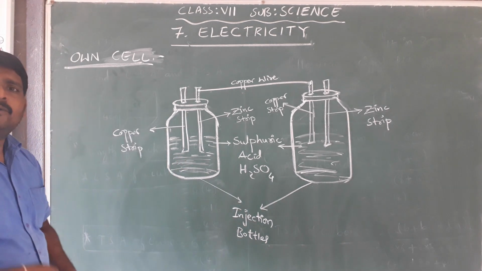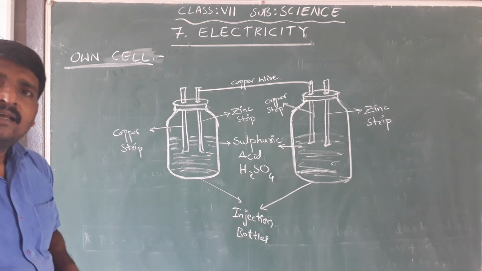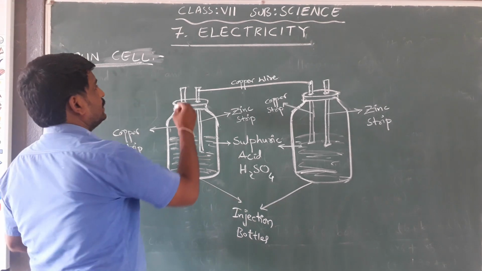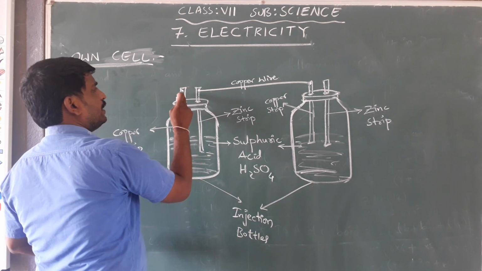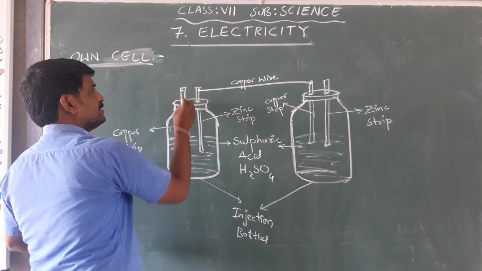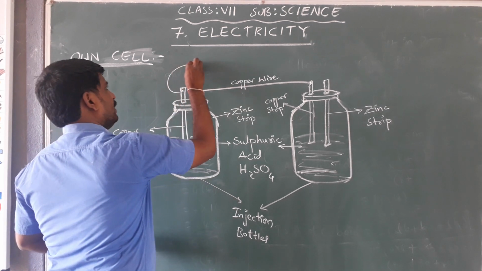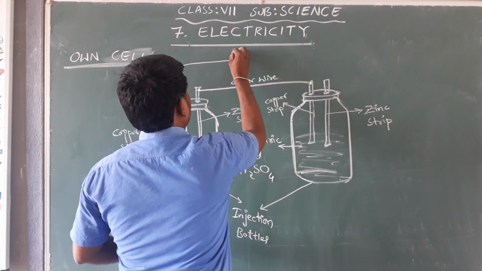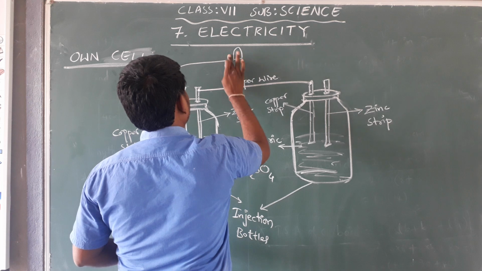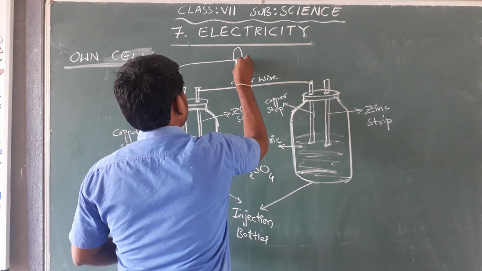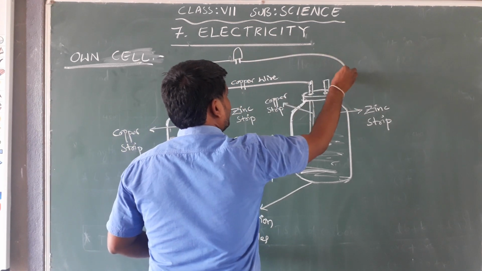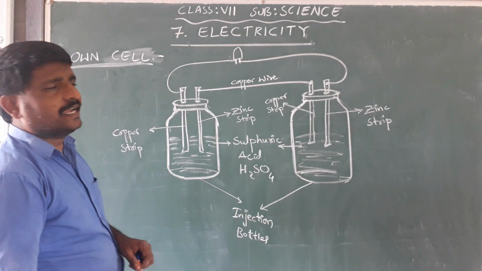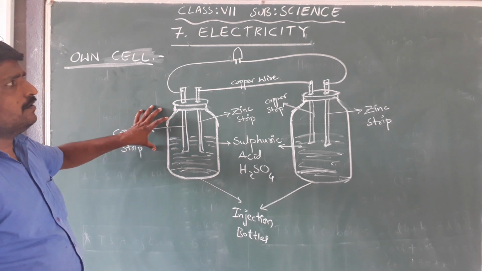Now, how are we able to test this cell? We have to connect the terminal which is left on this bottle to an LED bulb, and the other terminal of the other bottle should also be connected, so that the circuit is completed.